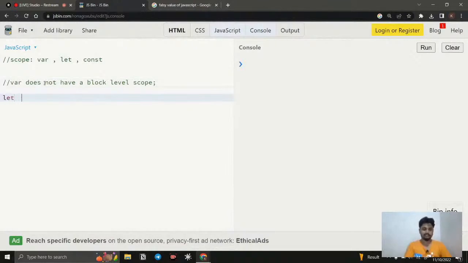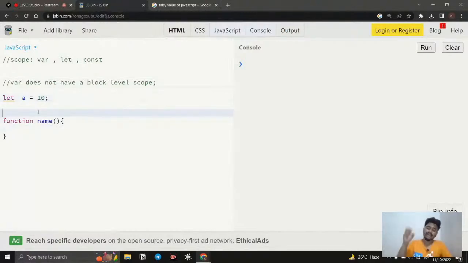For example, I create a variable, let a is equal to 10. And I'm creating a function, and I'm going to call this the name function. Inside that function, can I access this variable? Outside the function, can I access the variable? Where we can access the variable, that is the scope. Here it is declared outside the function, right? So this is considered as global scope.